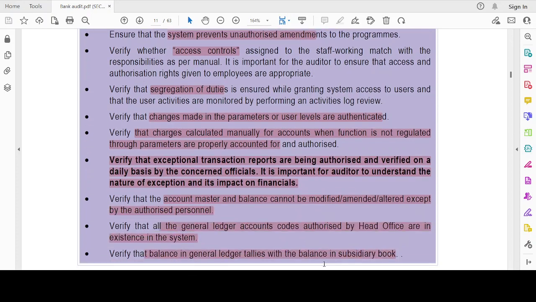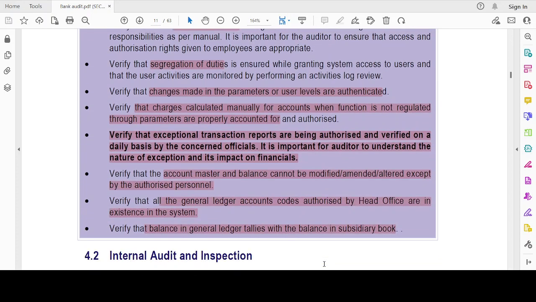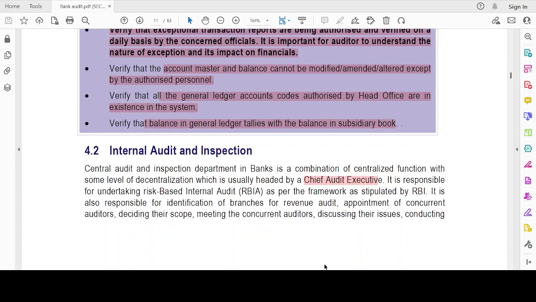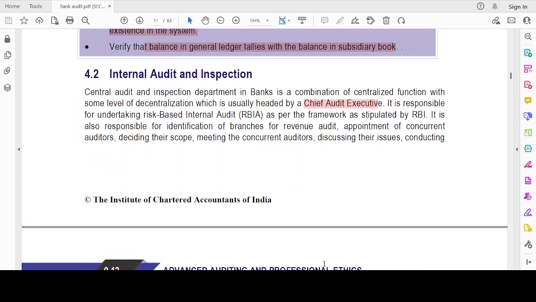And then exceptional transactions should be reviewed by the concerned officer on a daily basis. Master should be altered only by the authorized personnel. GL should be matching with the head office. GL should be matching with the subsidiary books. Okay.